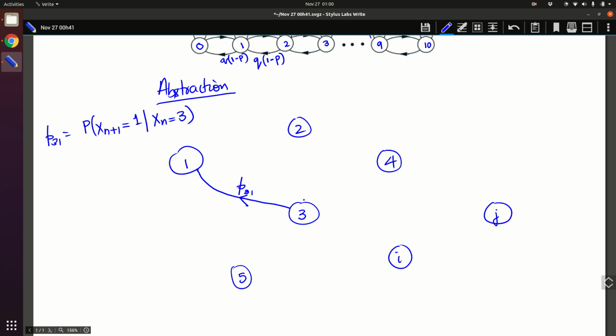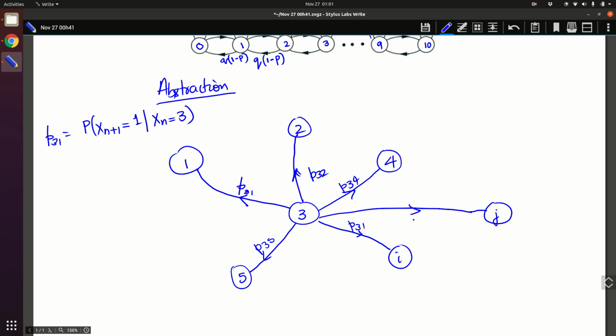Likewise we can write all of these probabilities. So this is P32, then this is P34, and then this is P35, and then P3I, then let's say P3J, and we can also have a loop like this.